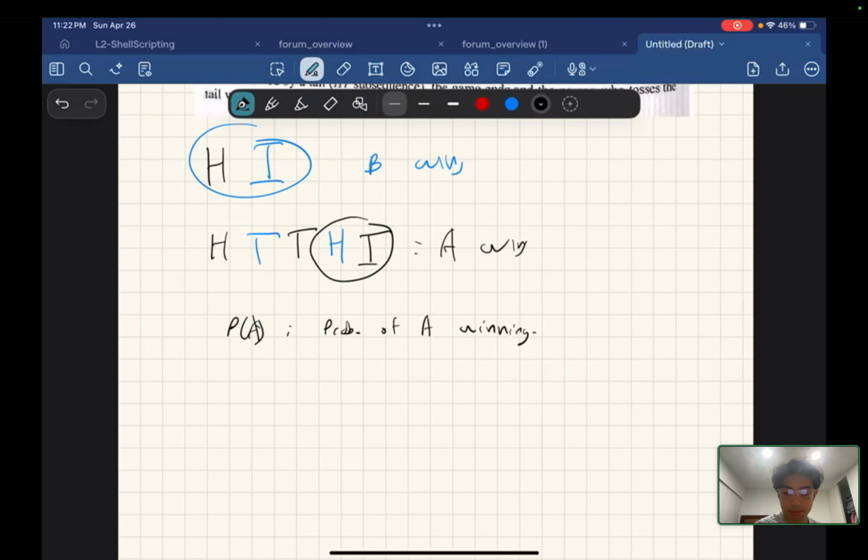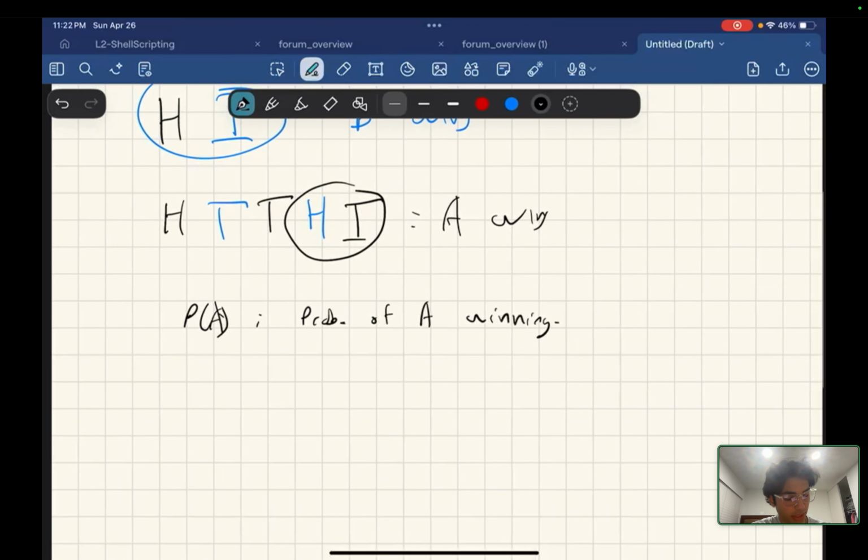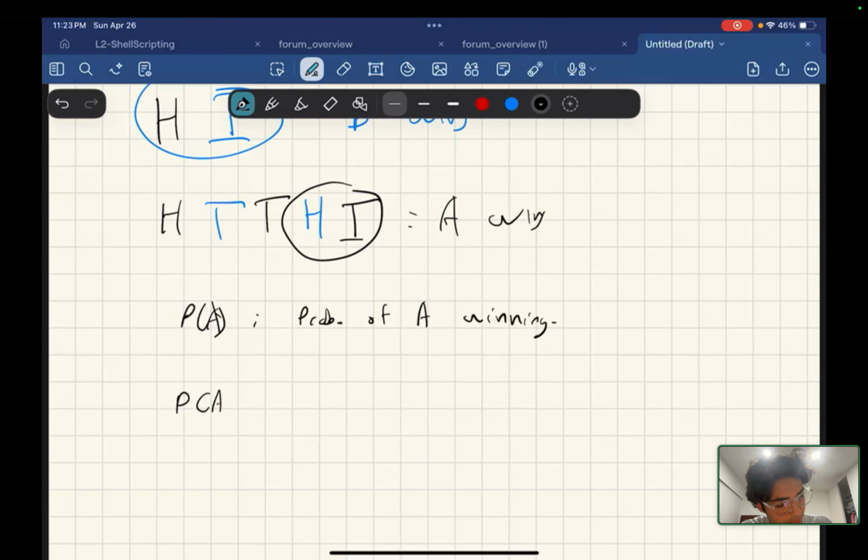The law of total probability says that the probability of A is the weighted sum over its partitioned sample space. So the probability of A is the probability of A given the first flip is heads times the probability of heads, plus the probability that A wins given the first flip is tails times the probability of tails.